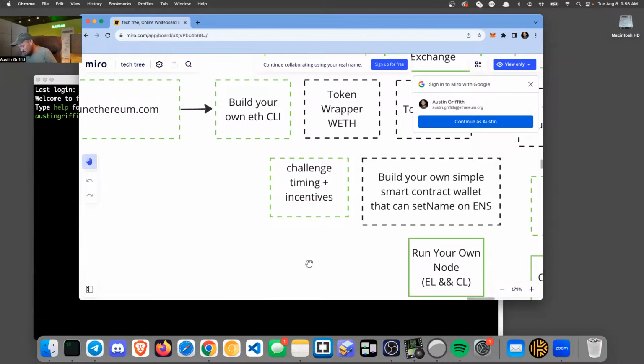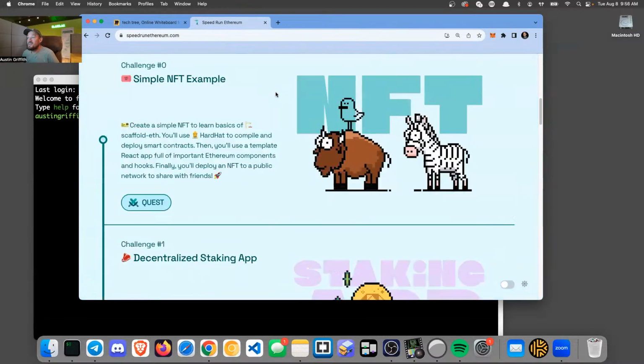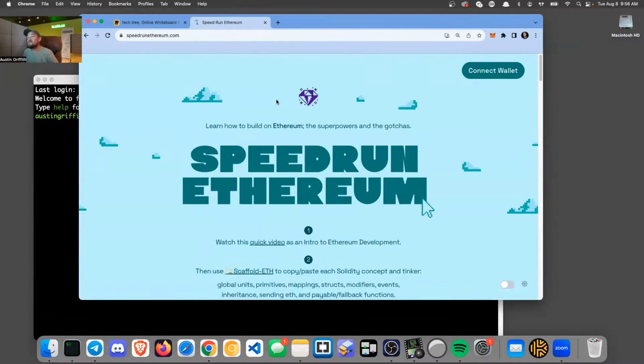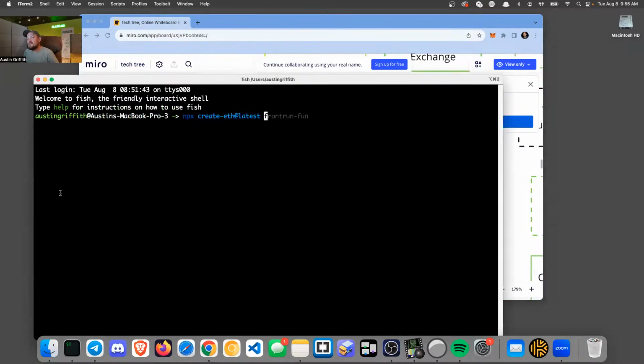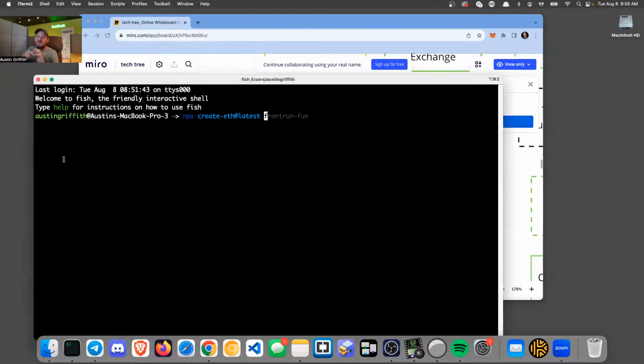What it's about is when you transition from Web 2 to Web 3, you should, of course, go speedrun Ethereum and learn a lot of the concepts. But one of the main concepts is this idea of a Web3 cron job, or a cron job on Ethereum. It really starts to illuminate the fact that nothing is actually automatic on Ethereum. You need someone to poke the thing and make it happen. So today I want to build something that is around timing and incentives.